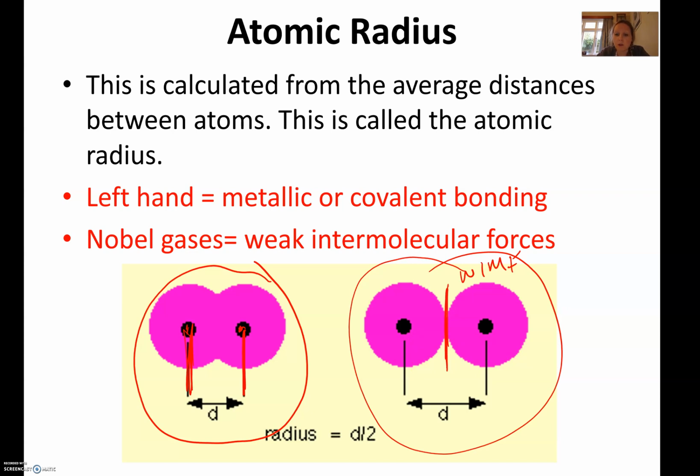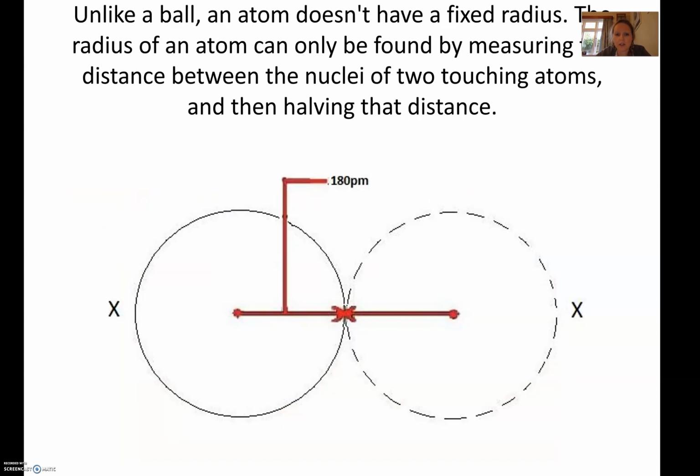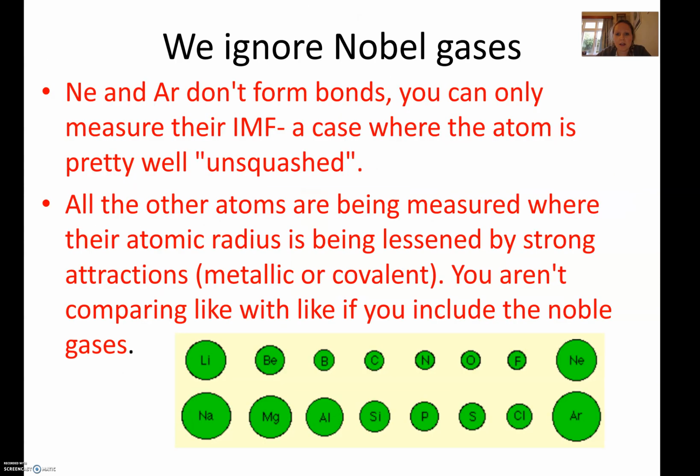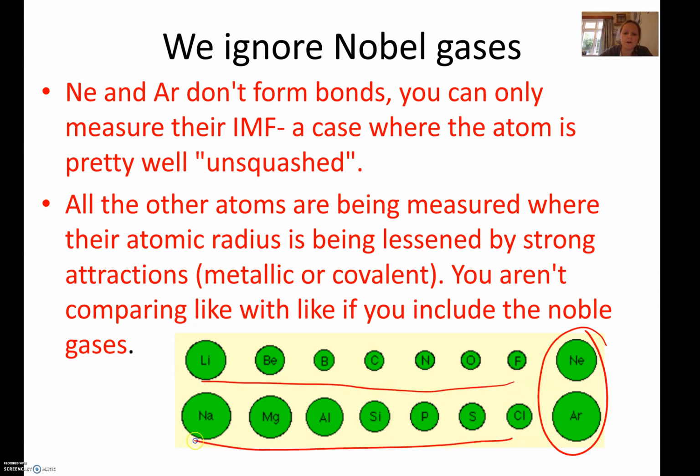So that's why when we look at a picture, like I think I've got on the next slide, I'll come back to that. Your noble gases sometimes will look inflated in certain diagrams when we look at atomic radius. So that's why they're simply ignored, because you're not actually comparing like with like for noble gases, because the bonding is just weak intermolecular forces, whereas all these other elements on the periodic table have been done by comparing metallic and covalent bonds.